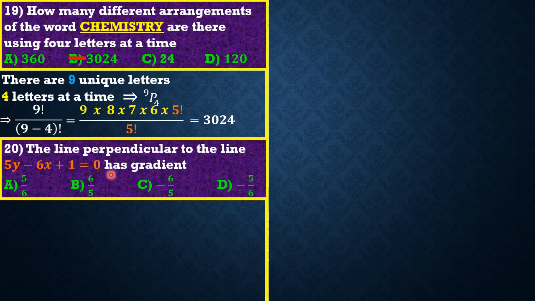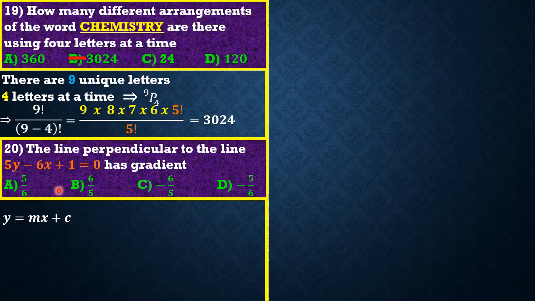Question 20 reads: the line perpendicular to the line 5y minus 6x plus 1 equals 0 has gradient. Okay, so we need to get the gradient of the line that is perpendicular to this line. So friends, this question is very easy, but you really have to note that we have to start by writing the line in the form y equal to mx plus c, where m is simply the gradient and c is the y-intercept.